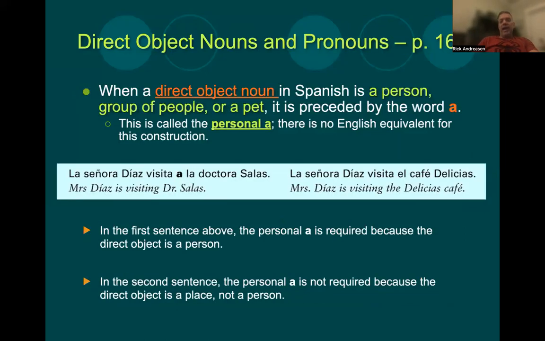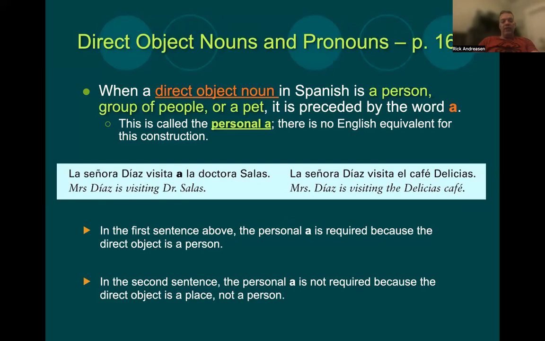When a direct object noun is a person, a group of people, or a pet, it's preceded by what we call the personal a. Nothing like that even exists in English. We don't say anything like that in English, but in Spanish, when that direct object is a person, a group of people, or a pet, and I'll explain that in a couple of minutes, then we use a preposition a that goes right before that, and that designates that noun, excuse me, is receiving the action.